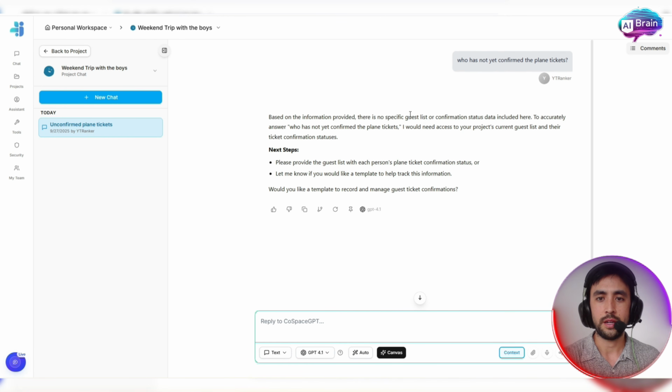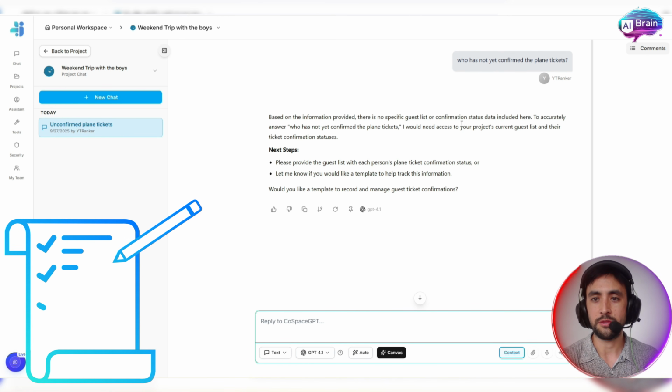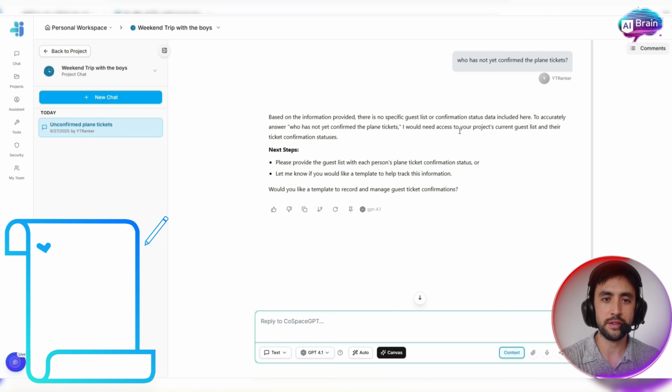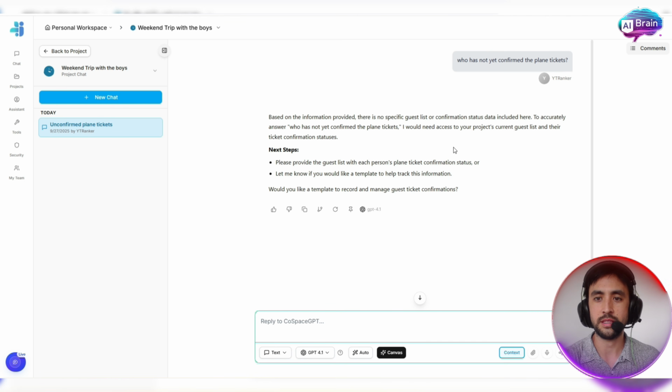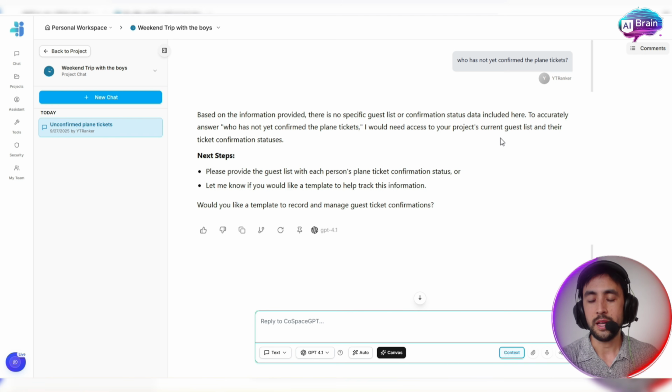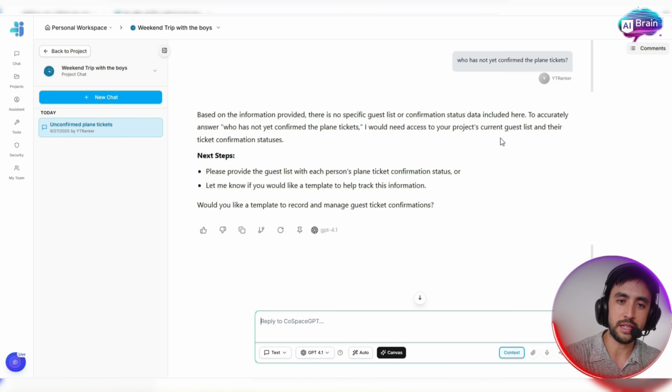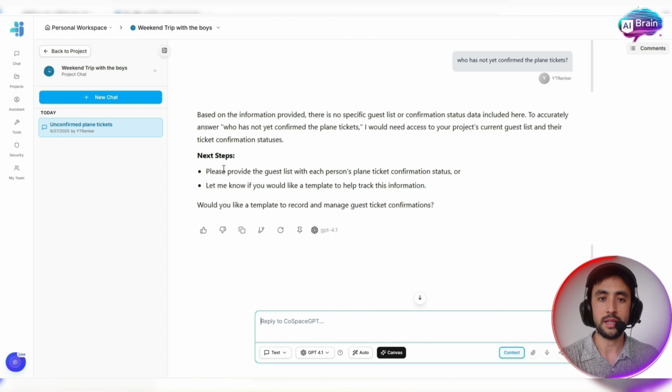Based on the info provided, there's no specific guest list or confirmation status data included here. To accurately answer who has not confirmed plane tickets, I need to access your project's current guest list. Obviously we haven't invited our guests yet, but had we had the guest list ready, it would be able to pull from that list and confirm. And it's telling us what to do. Next steps: please provide the guest list with each person's plane ticket confirmation status, or let me know if you would like a template to help track this info.